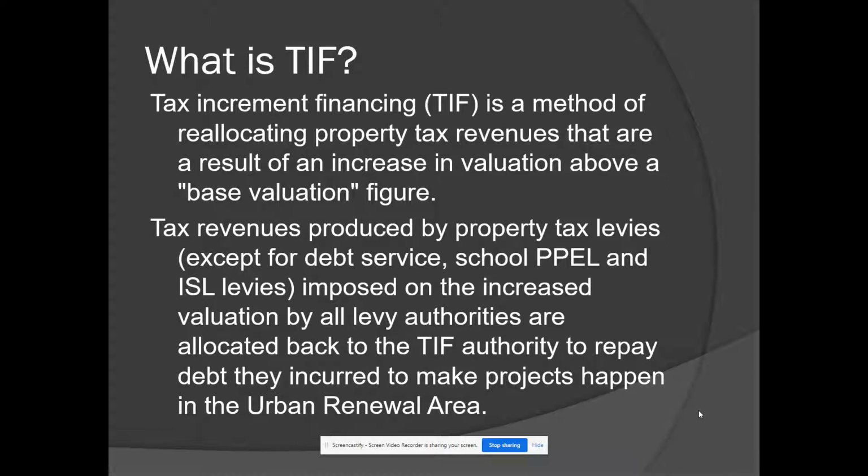TIF, or tax increment financing, is a method of reallocating property tax revenues as a result of an increase in valuation above a base valuation figure. Tax revenues produced by property tax levies, except for certain protected levies, which in statute are debt service, school PEPL, and school ISL, PEPL meaning physical plant and equipment, and ISL meaning instructional support, are diverted or allocated back to the TIF authority to repay them for debt they incurred to make projects happen in an urban renewal area.